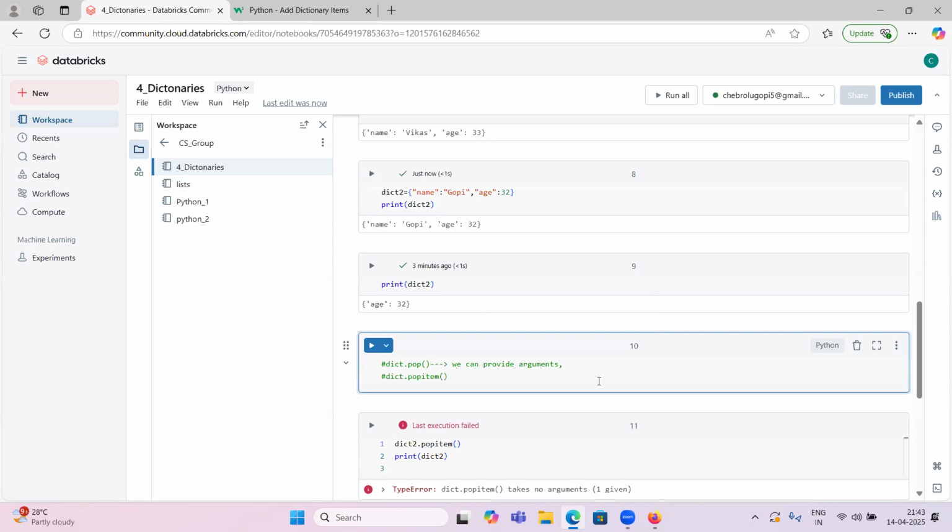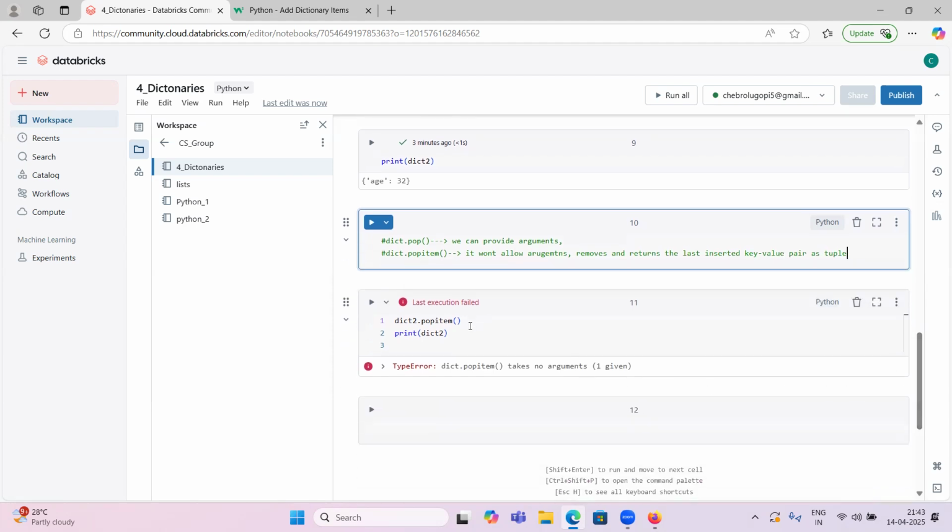What it does is remove and return the last inserted key value pair as a tuple.